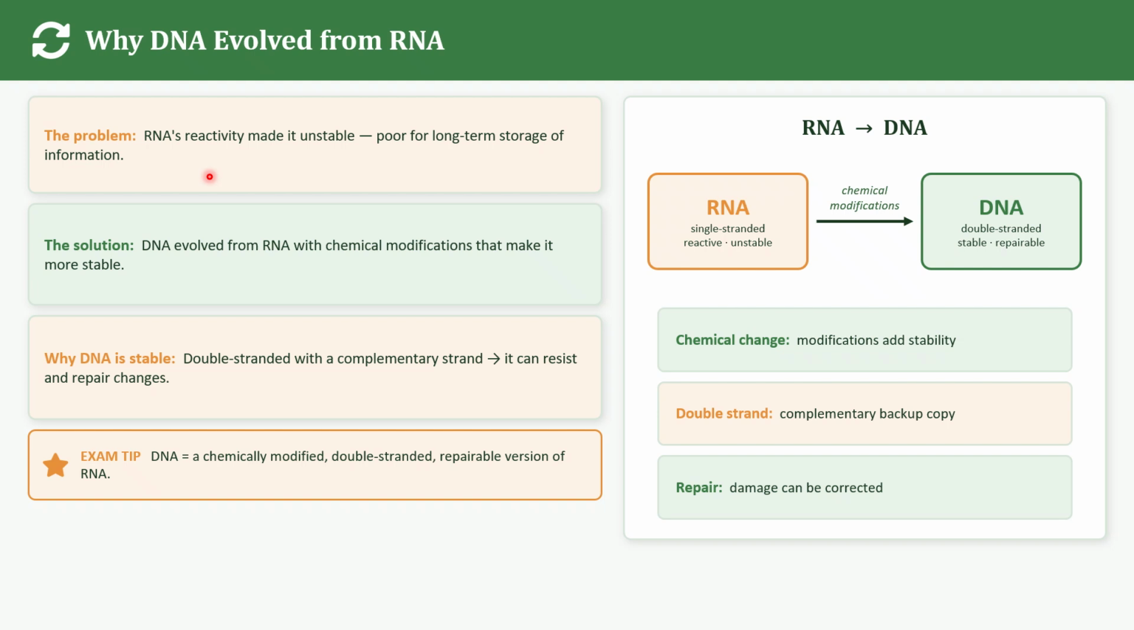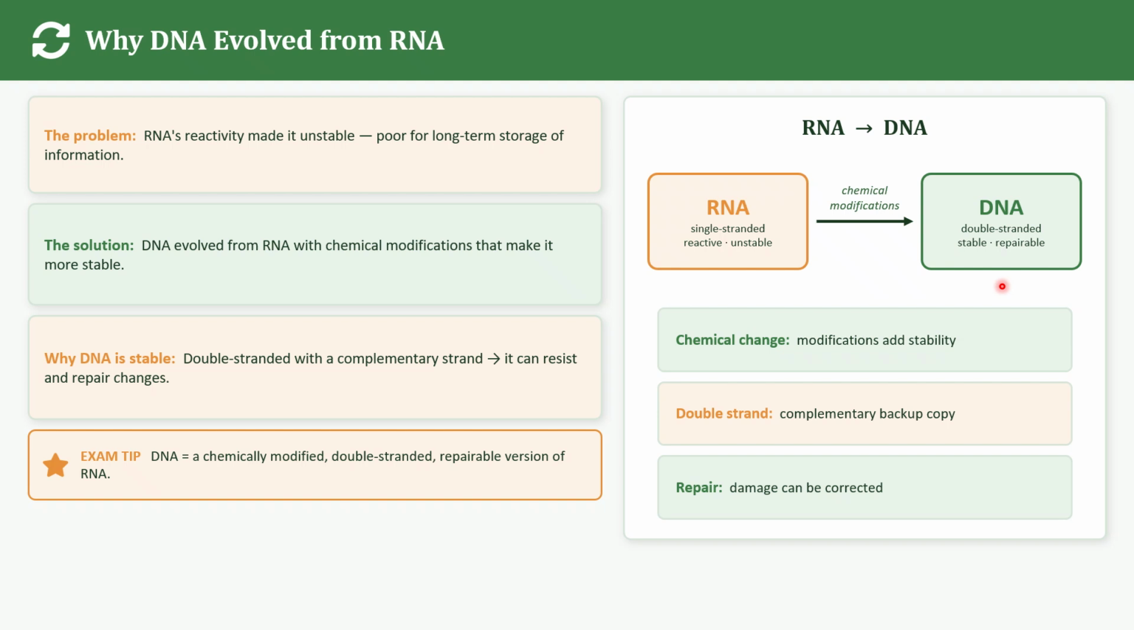Scientists believe that DNA evolved from RNA through several chemical modifications. These modifications made DNA less reactive. Because of this chemical modification, DNA became less reactive. As a result, DNA became a much better molecule for storing the genetic information, right?